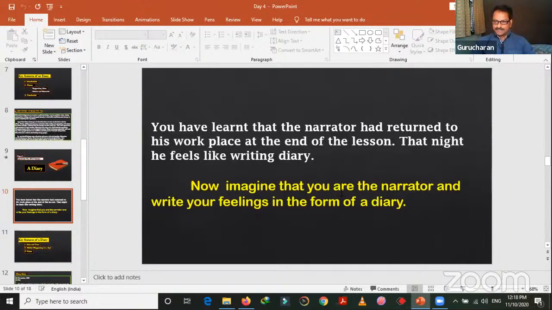That night, he feels like writing a diary. So, what will he write? Okay, you try in your own way. I have tried in my way. I imagined that I am the narrator and I made a diary entry. Let's see it.